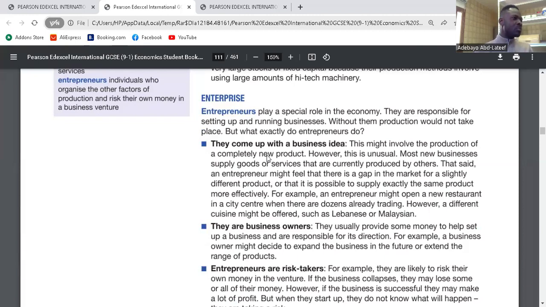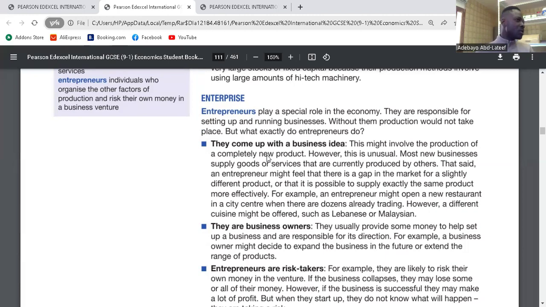The skills required by entrepreneurs to start up a business, that is enterprise. Or we say the office of an entrepreneur, but that is business anyway. But here, enterprise means the skills, the knowledge that is needed by entrepreneurs. So who are the entrepreneurs? Entrepreneurs are people who have put the risk, who have put their own money, their own savings into starting up a business. So they start up the business, taking the risk to set up that business.